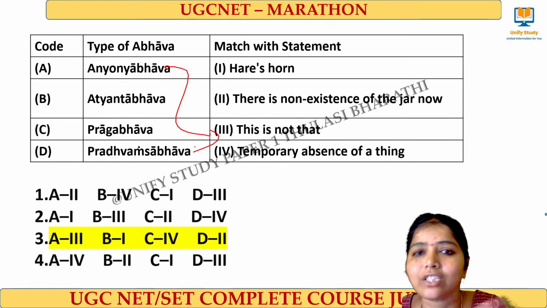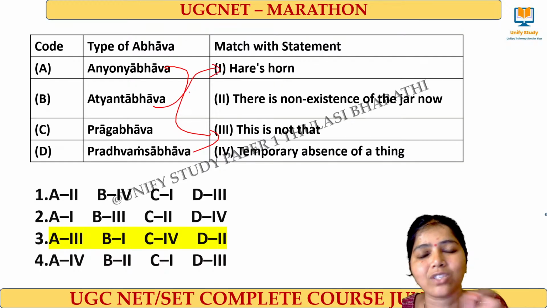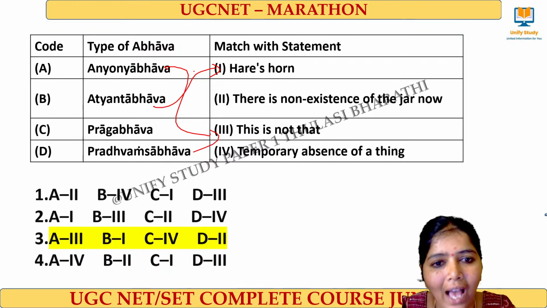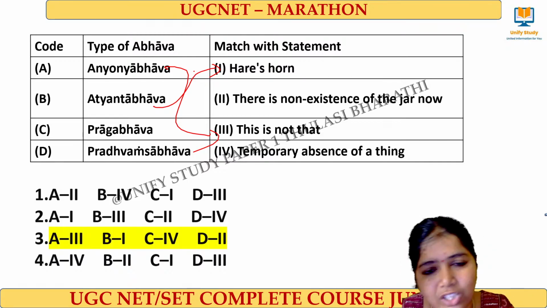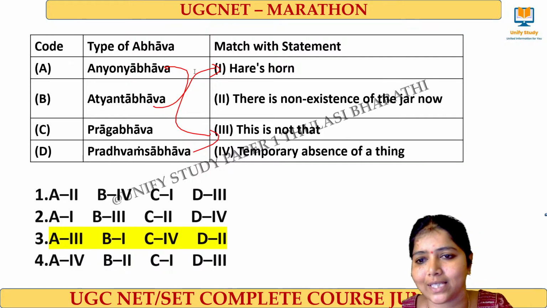That is Anyonya Abhava. This is not that. And then Atyanta Abhava, that is B, hair has horns. Can a hare have a horn? Not possible, right? It is absolutely not at all possible. That is the keyword that you have to remember: absolute non-existence.